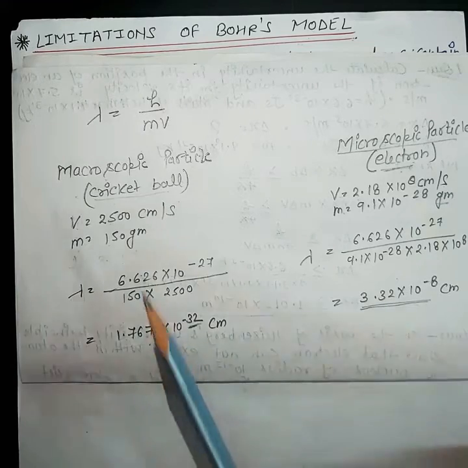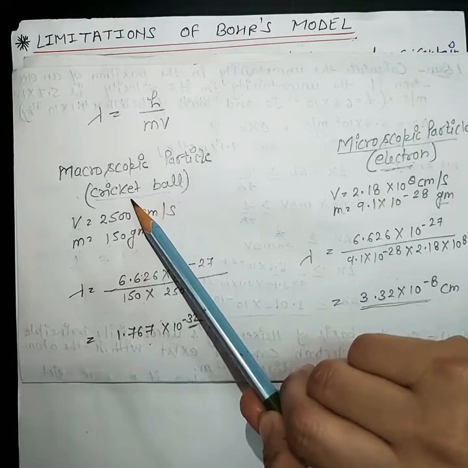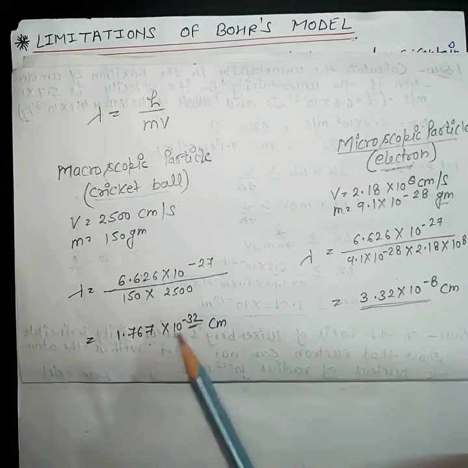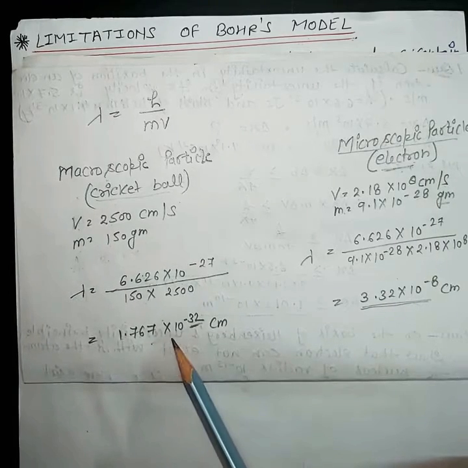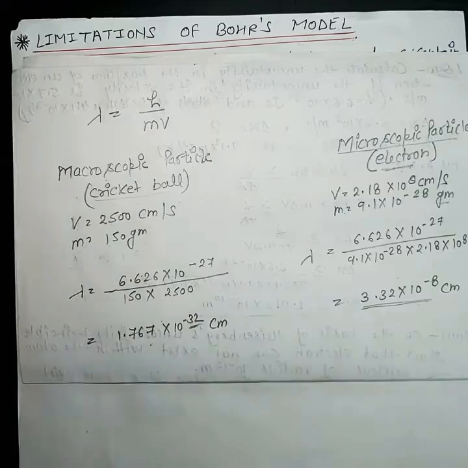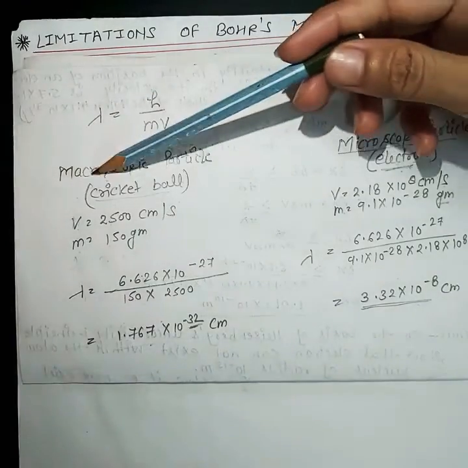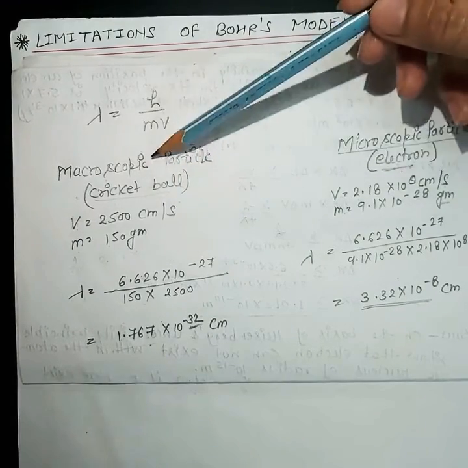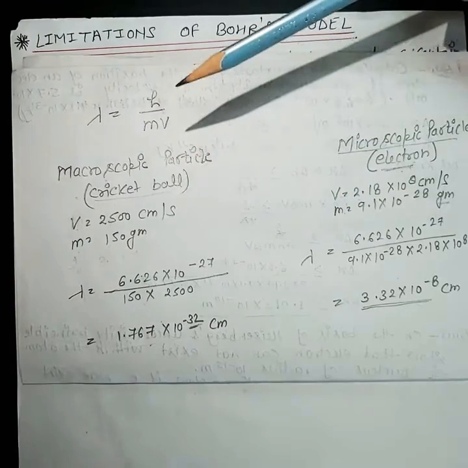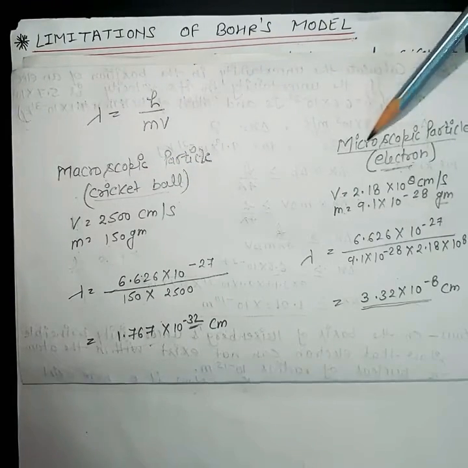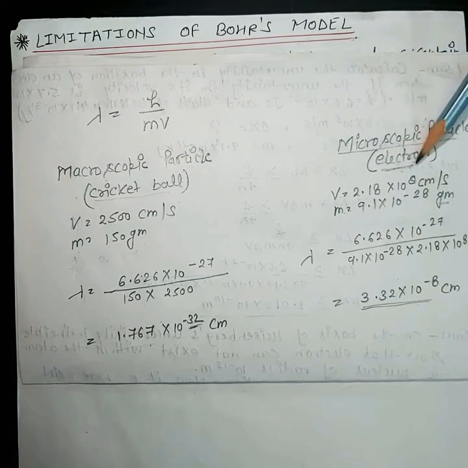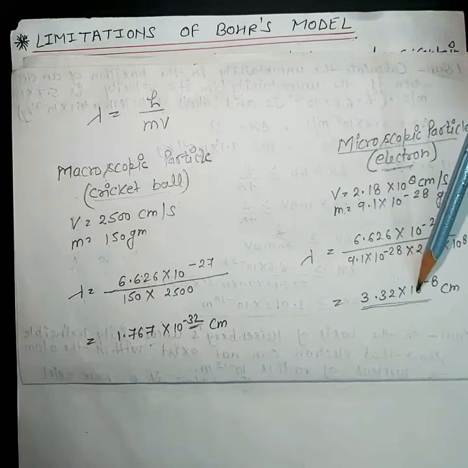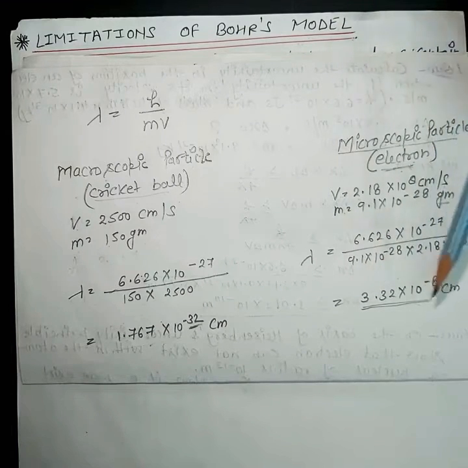So although cricket ball is associated with wavelength, still since the value of the wavelength for cricket ball is very small, it is not in the range of measurement. So that's why the wave character for macroscopic particle like cricket ball can be ignored. That's why they do not behave like a wave. And what about the microscopic particle? For electron, lambda is 3.32 into 10 to the power minus 8 centimeter, which is a significant value.